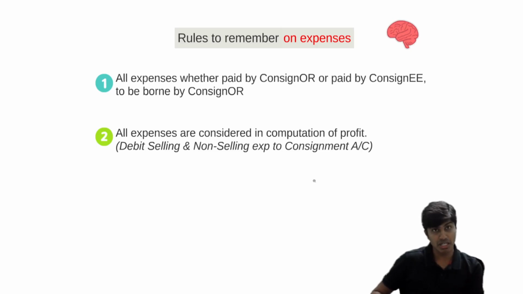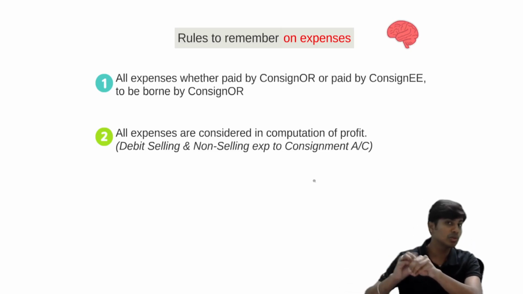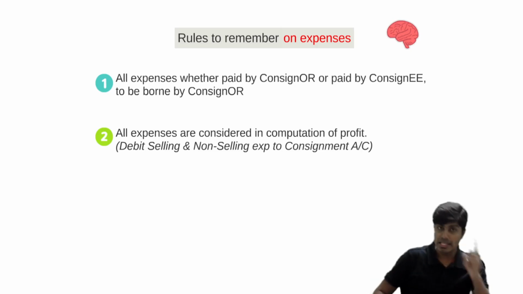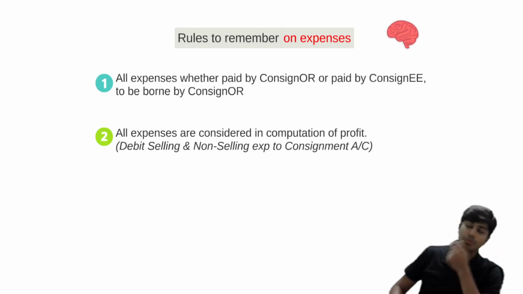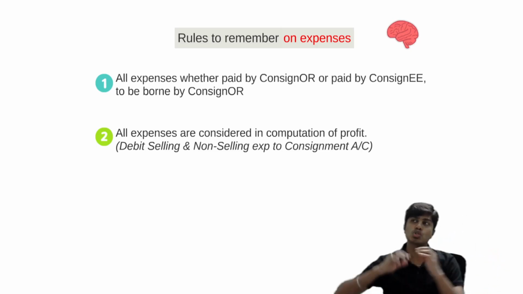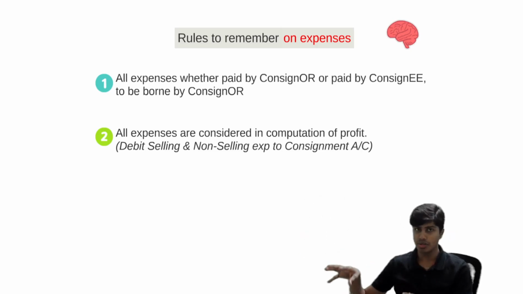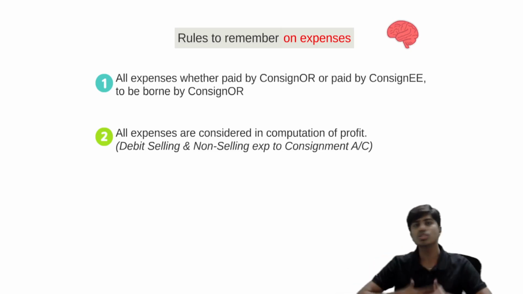Let's say I've sent 1000 units. Consignee has received 1000 units. Consignee has sold 800 units and he has 200 units remaining in his stock. These 200 units remaining unsold are our closing stock.